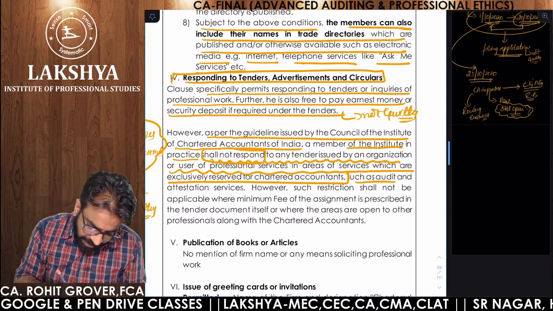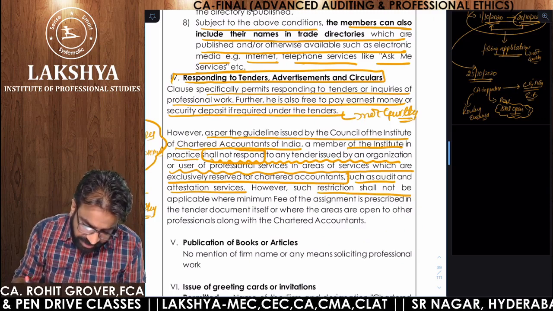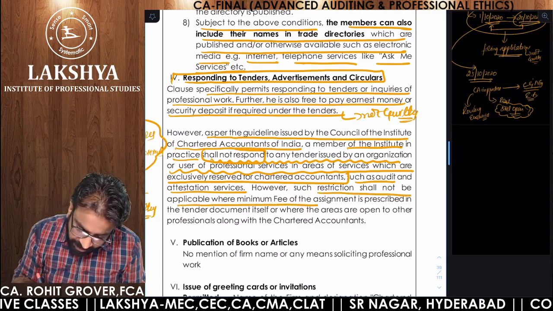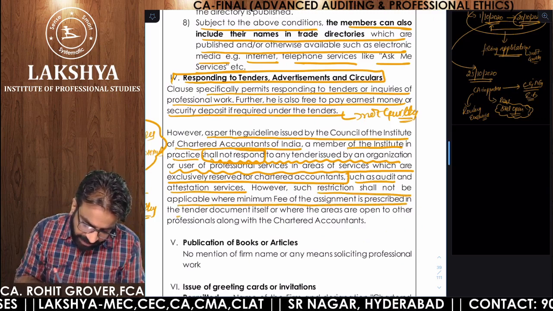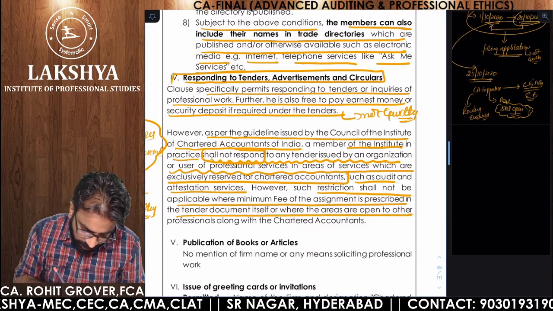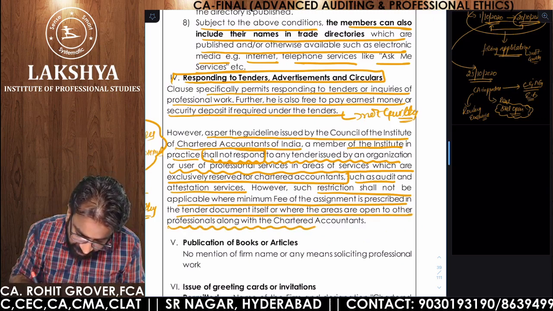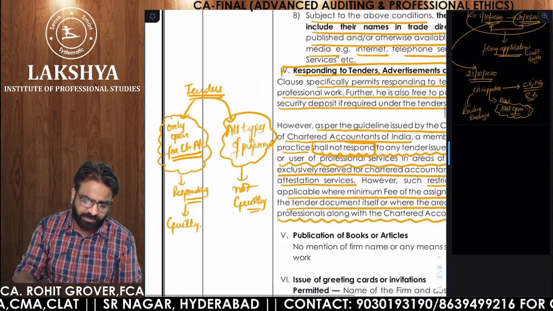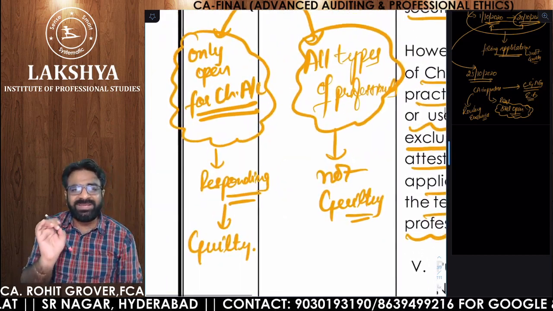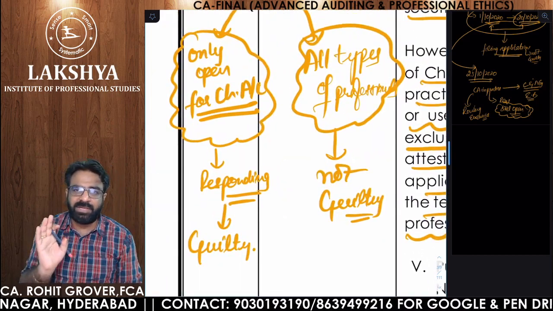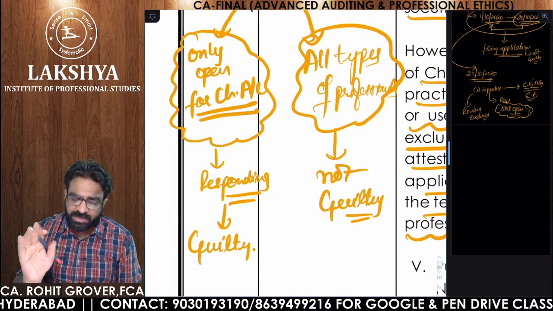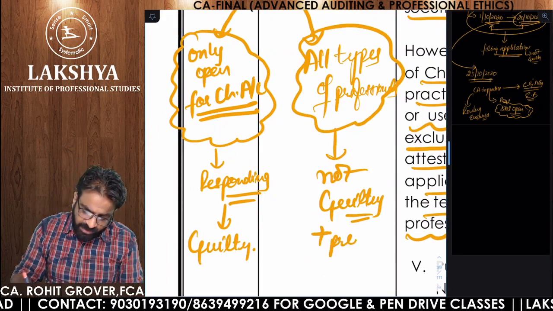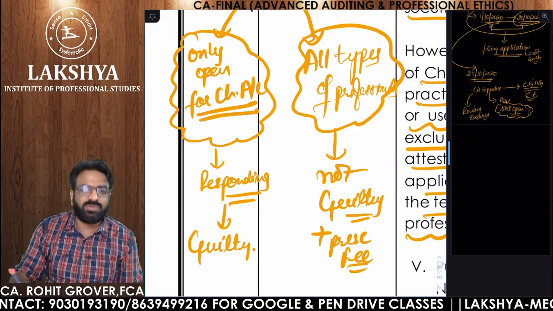such as audit and attestation services. However, such restrictions shall not be applicable where the minimum fees of the assignment is prescribed in the tender document, or where the areas are open to the other professionals along with the chartered accountants. That is what I told you. If it is only reserved for chartered accountants and you are responding, you are guilty. If all professionals are allowed plus prescribed fees is also being given, then in that case you are not guilty.